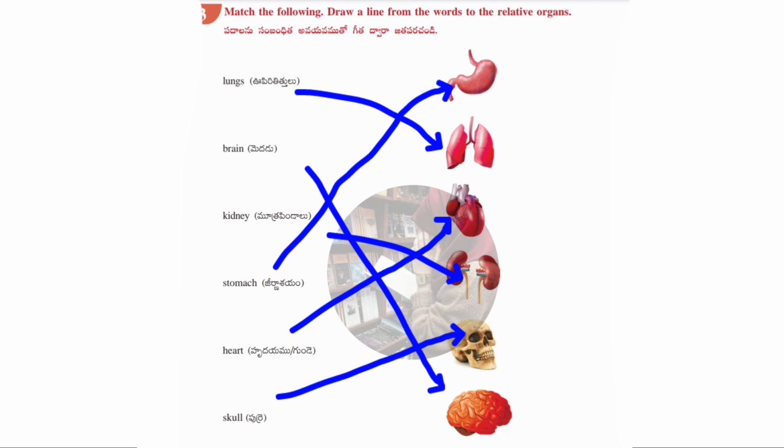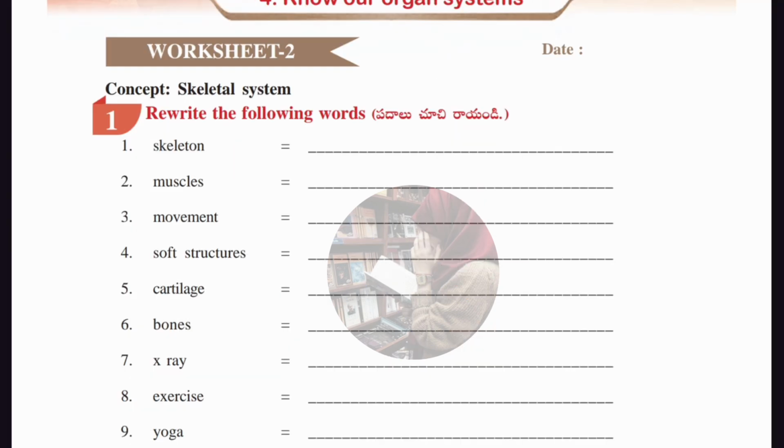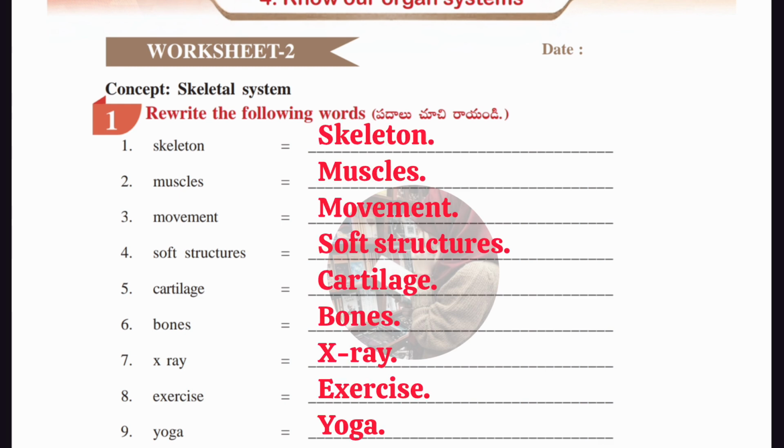Okay guys, now we'll move to the next worksheet, that is worksheet number 2. Here the concept is skeletal system. Here also in the first Roman we have given some words which we need to rewrite again by writing the first letter as capital. First word is skeleton, second word is muscles, third one is movement, fourth one soft structures, fifth one cartilage, next bones, after that x-ray, next one is exercise, and the last one is yoga. Please write it down neatly.